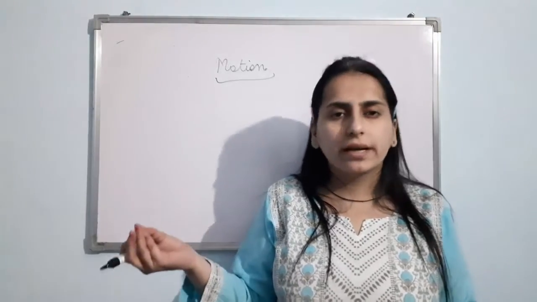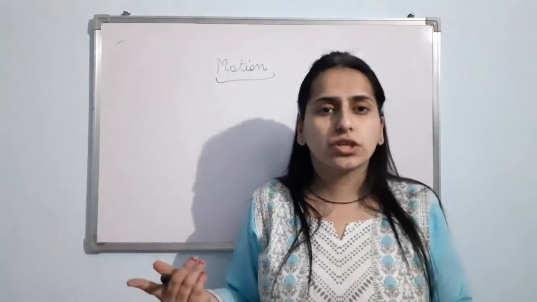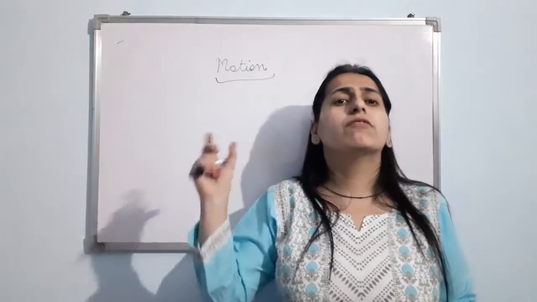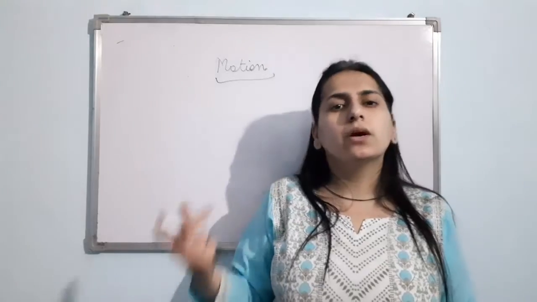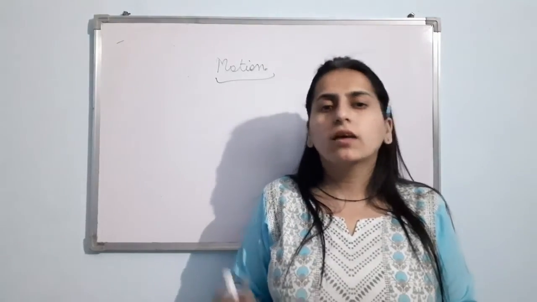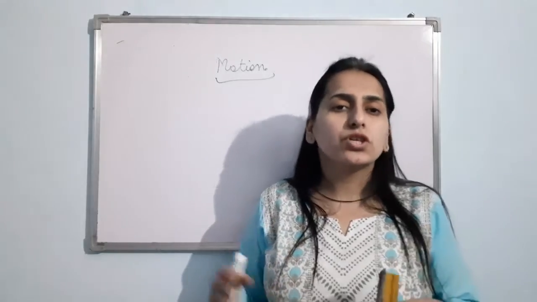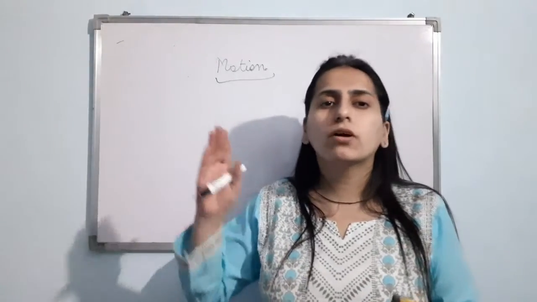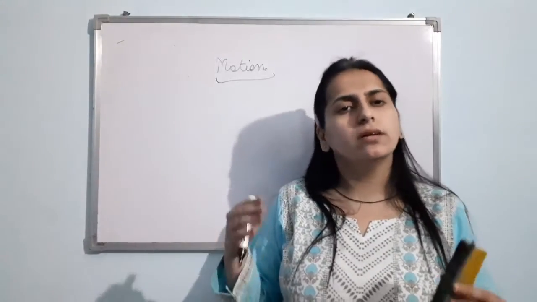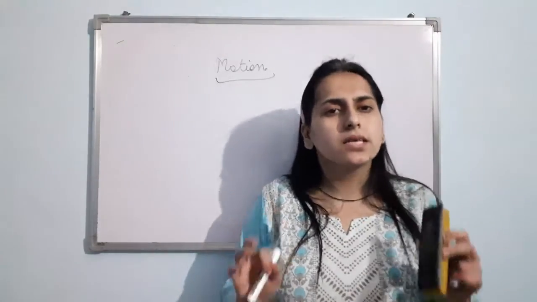Motion along a straight line, that is rectilinear motion. Circular motion, if an object moves around a fixed point, making equal distance from that point. Periodic motion, if an object repeats its motion after a fixed interval of time. Right? About these different types of motion we have discussed in class 6.